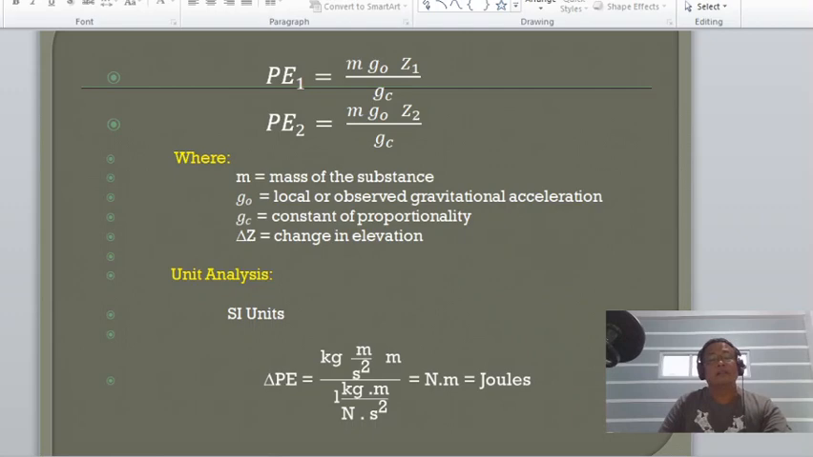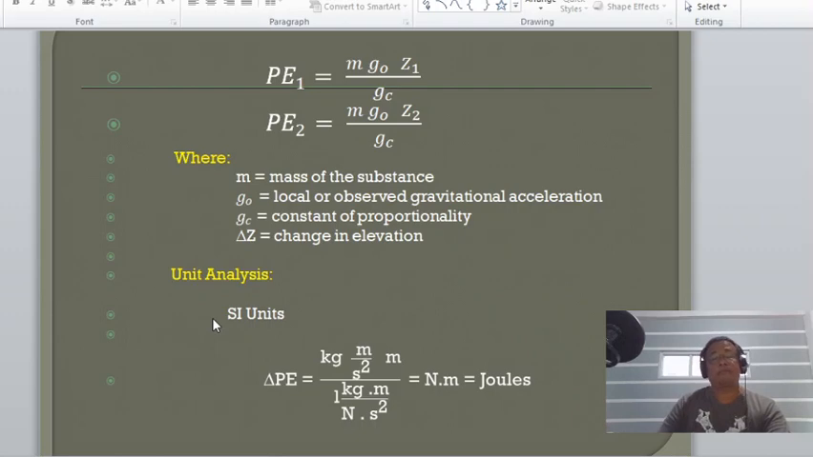Okay, so in SI units, the mass is given in kilograms. And then the gravitational acceleration, of course, is in meter per second square. And the change in elevation is in meters. Divided by the constant of proportionality, which is equivalent to 1 kilogram meter per Newton second square. So, we will notice that the constant of proportionality here is unity.